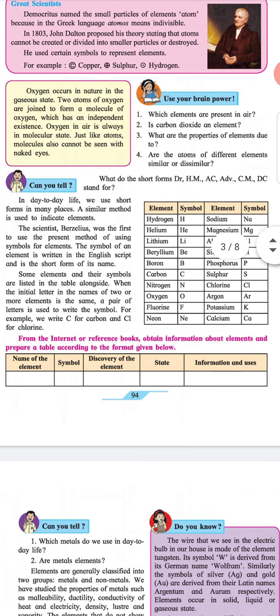From the internet or a reference book, obtain information about elements and prepare a table according to the format given below. Name of the element, symbol, discovery of the element, state, information and uses.